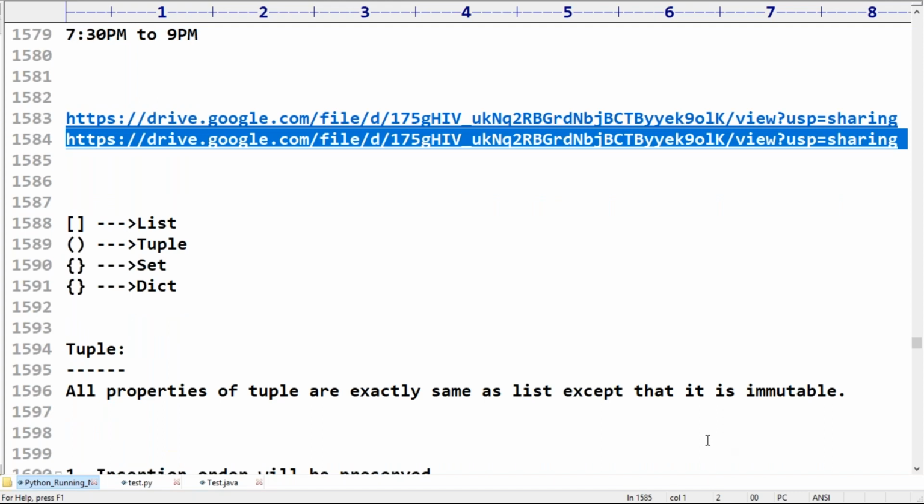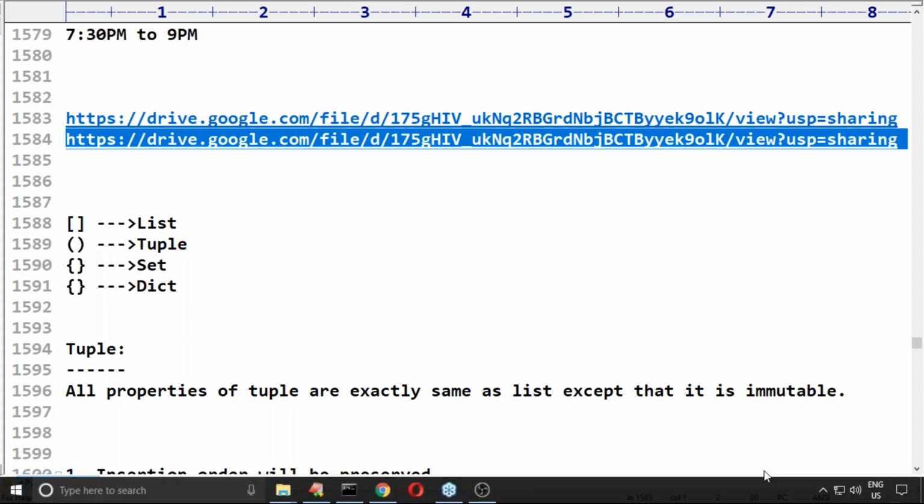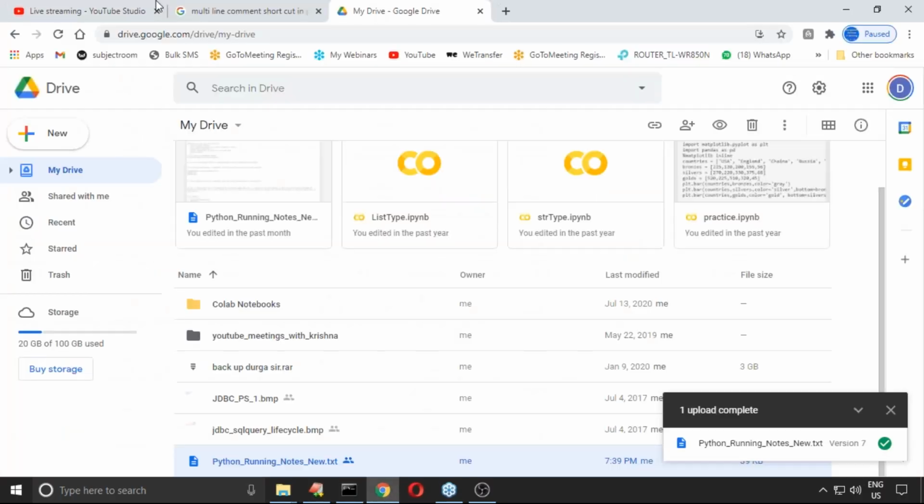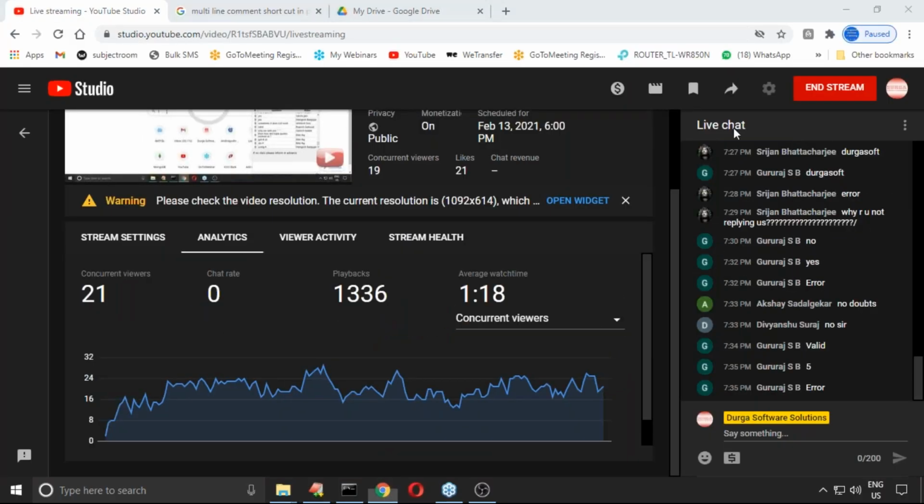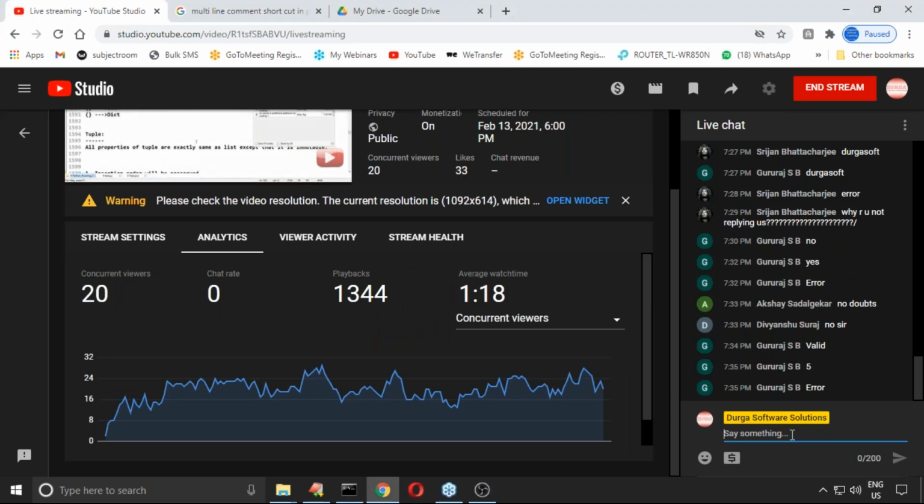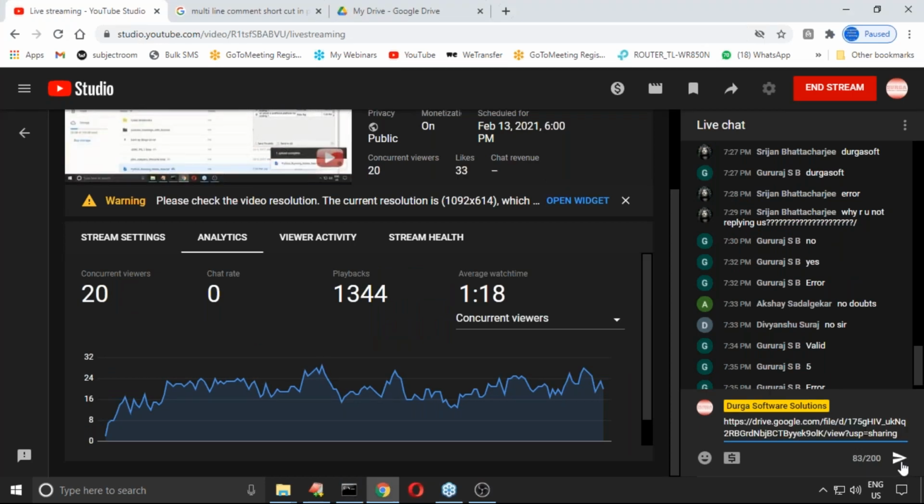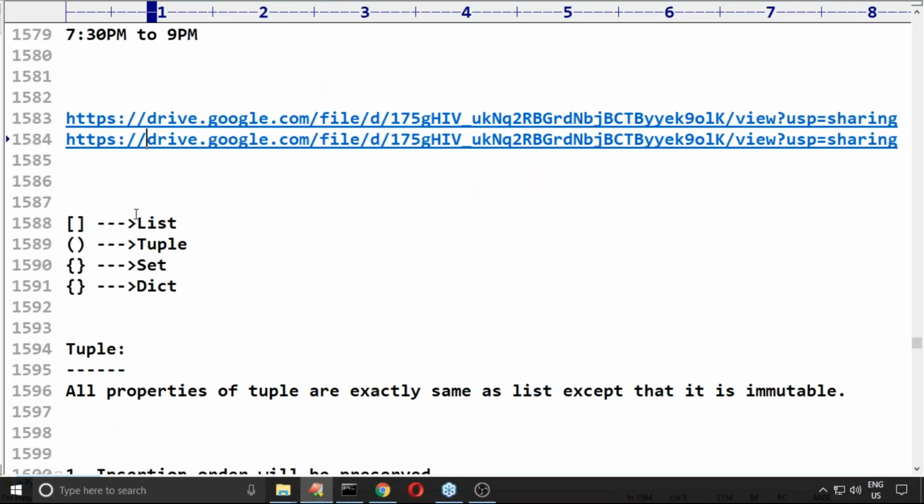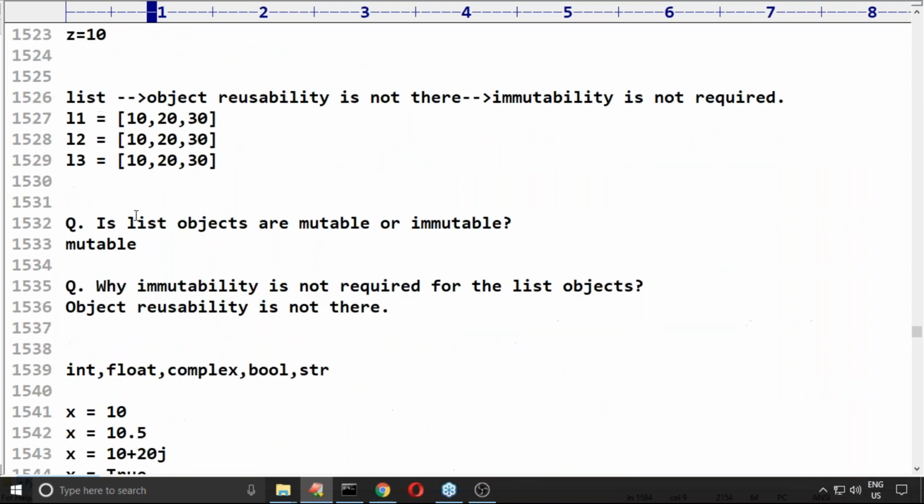At the beginning, you have to use Edit Plus or a normal editor. But in real-time coding, you need to use editors like PyCharm, Atom, or VS Code. Visual Studio is also good.